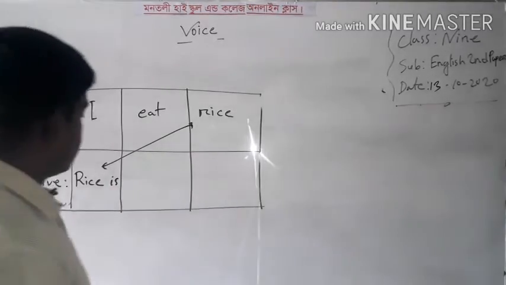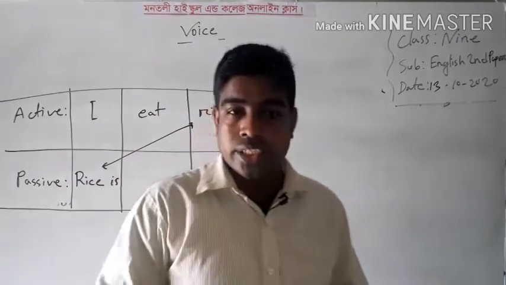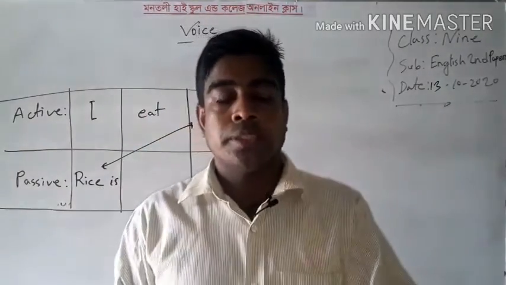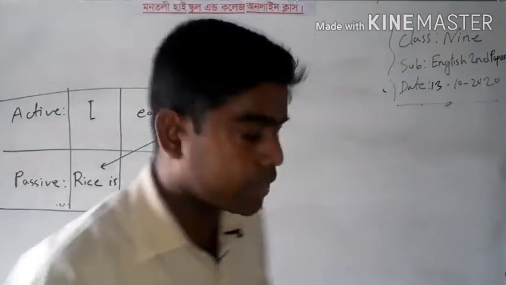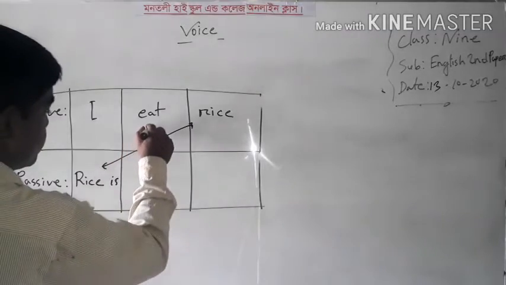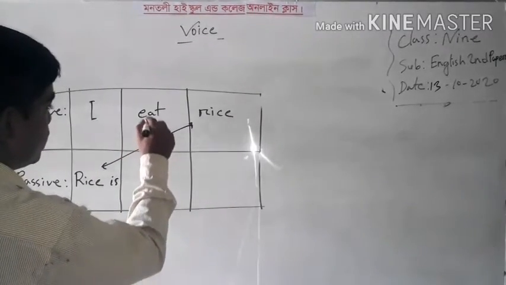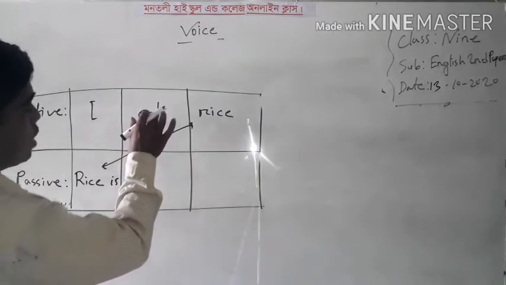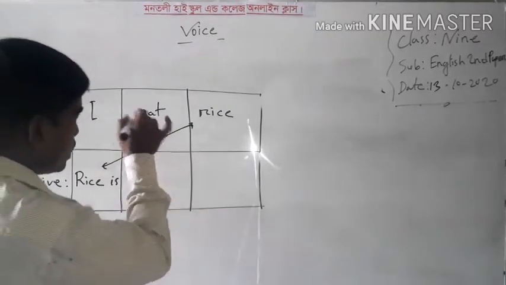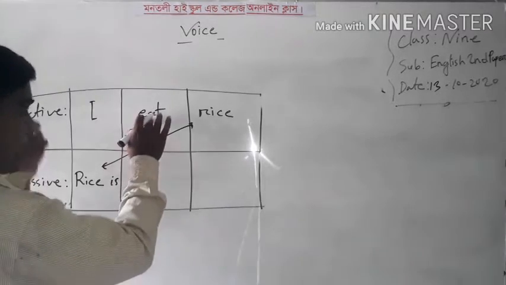The next word is this. The main verb of the active voice will be the past participle form in passive voice. Now I can write that this is the main verb of the active voice. Now I will write the past participle form of this verb. The past participle of this verb is eaten.